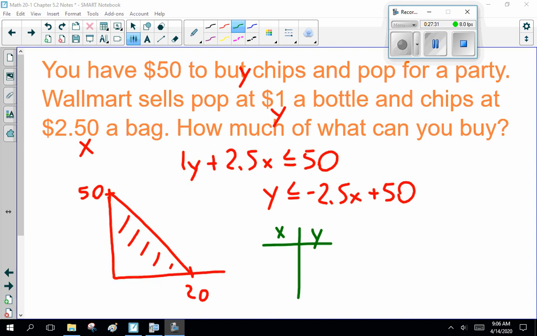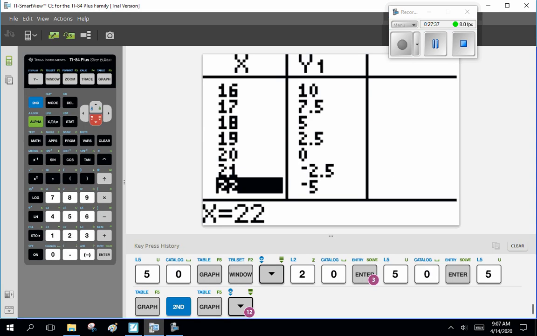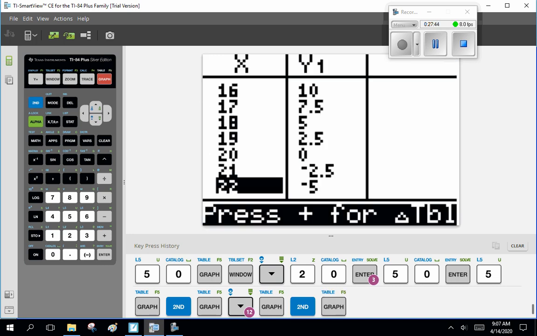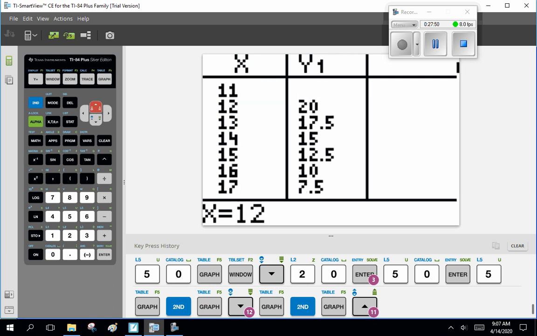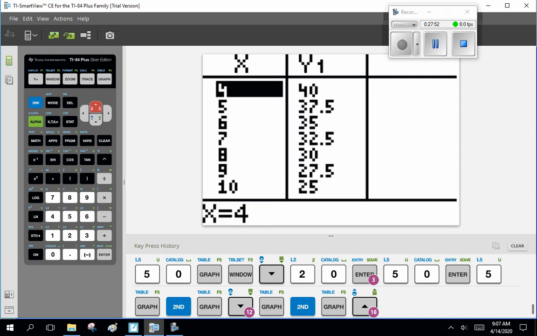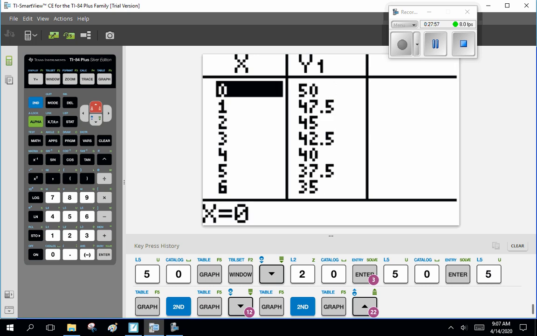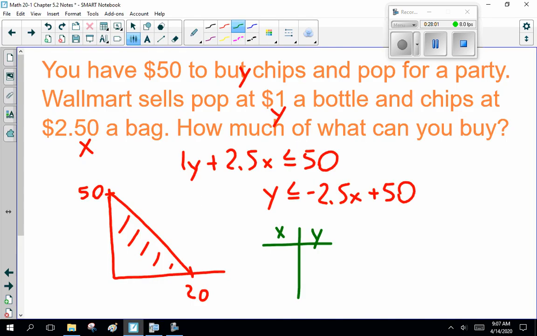Okay, gentlemen, welcome back. I'm hoping by now you've graphed this. Now, my big problem, of course, is the windows. So I went to my table of values, and I scrolled down till y was 0. That gave me x is 20. And, of course, I went back to my x-intercept, which is 50. Go to my graph. When x is 0, y is 50. So that gives me my values here.